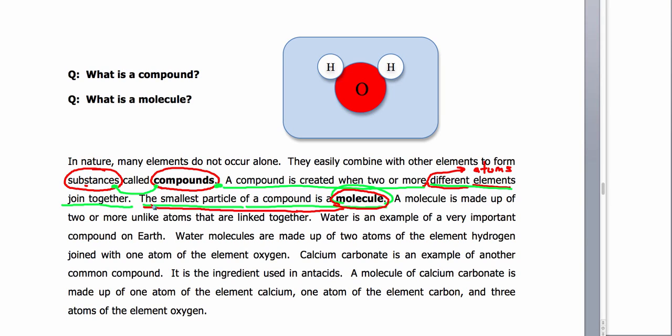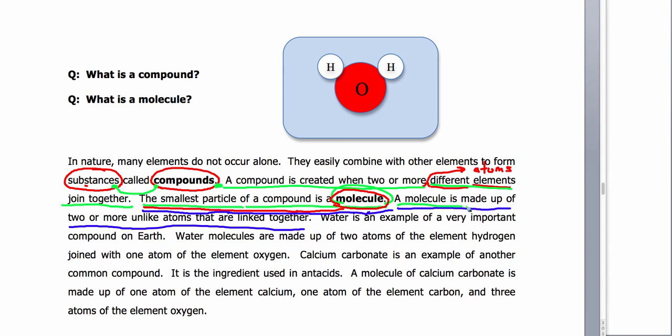So this is a main important idea. The smallest particle of a compound is a molecule. Okay? So a molecule is made up of two or more unlike atoms that are linked together. We're actually going to underline that in blue and green. So go ahead and put your blue line under here, leave a little space for the green line above it. Or you can underline with the green line below the blue line. It doesn't matter. Go back up and get that green marker. And let's get this double. These are really, really, really important statements.